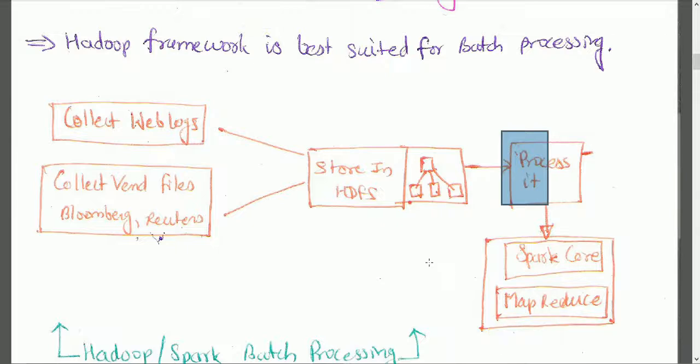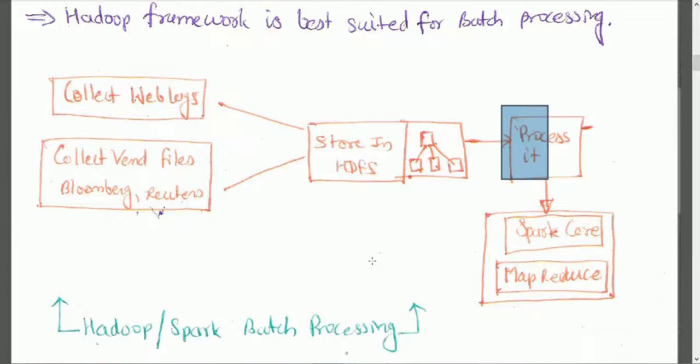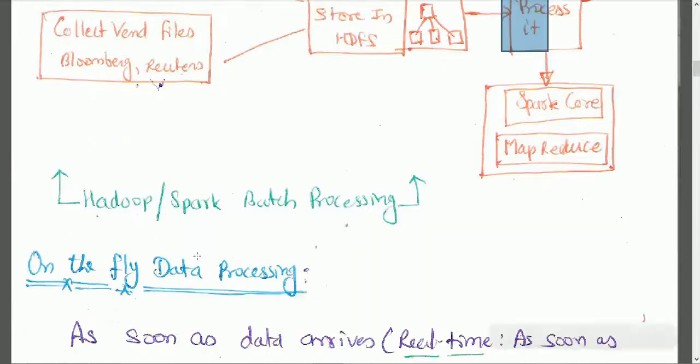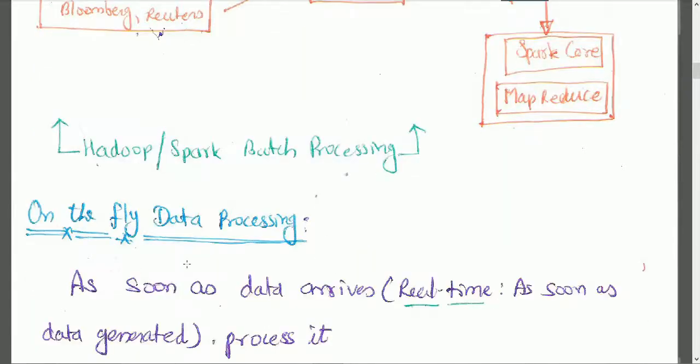This can be done after 6 hours, after 24 hours, or later, whenever you want, once you store it. But what if I want my data analyzed as soon as it arrives? I don't want to wait. I don't want to do batch processing in the middle of the night. I have my infrastructure ready and I want to process it in real time. So Hadoop and Spark batch processing is one example, while on-the-fly data processing is what we are talking about now.